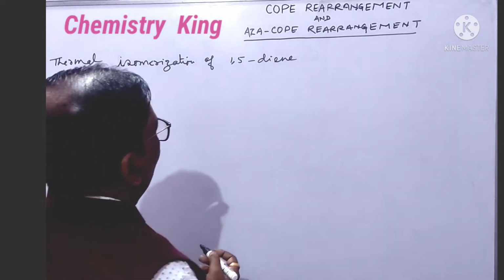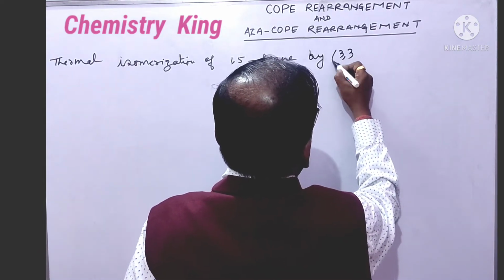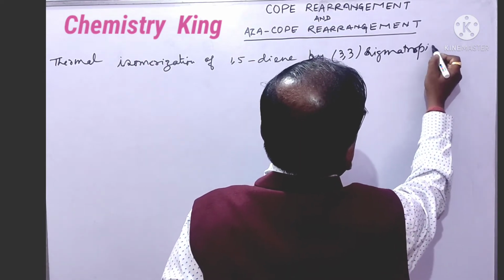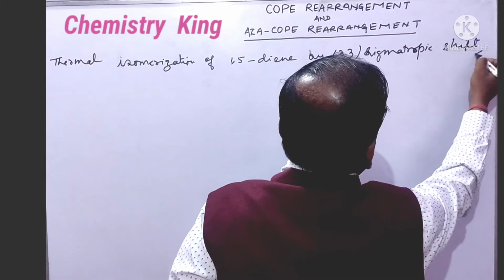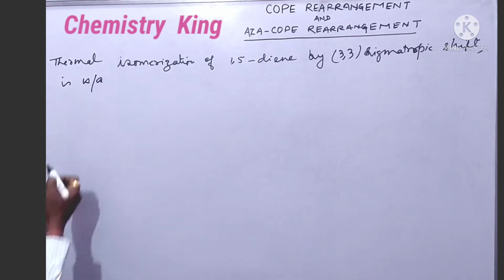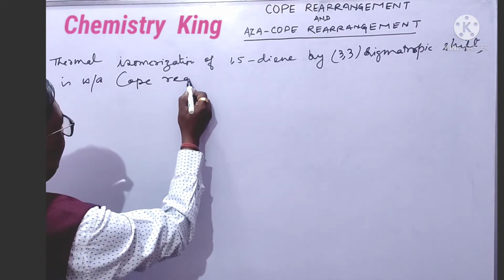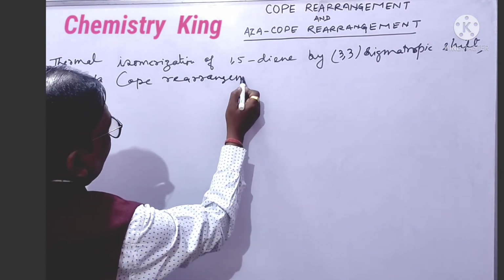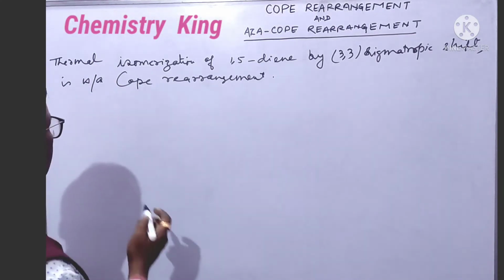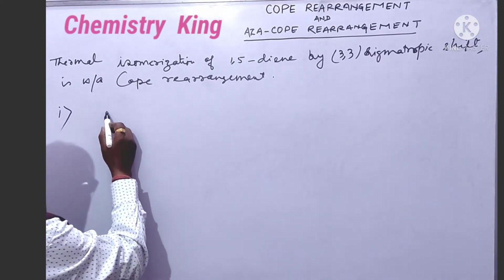Thermal isomerization of 1,5-diene by 3,3 sigmatropic shift is known as Cope rearrangement. Okay, we will see, it is very much simple. We will see several examples. First of all, let us see